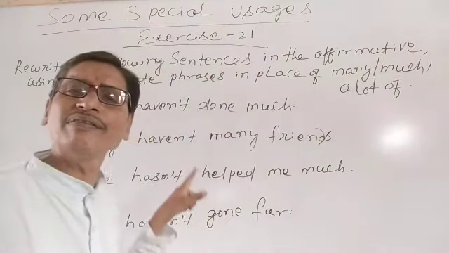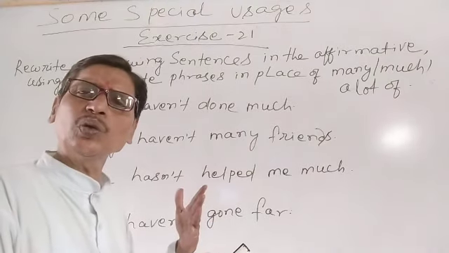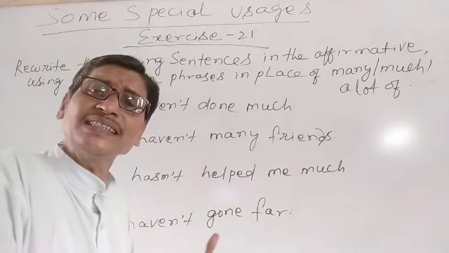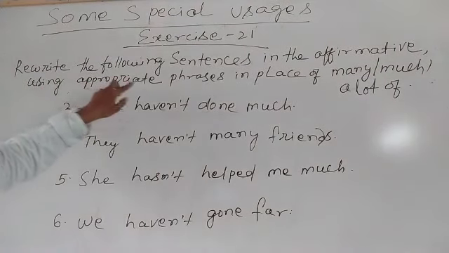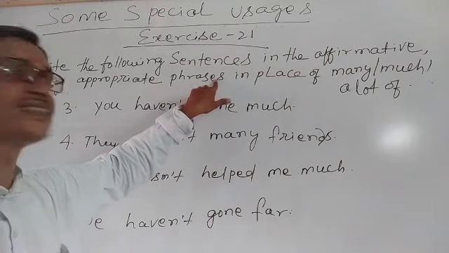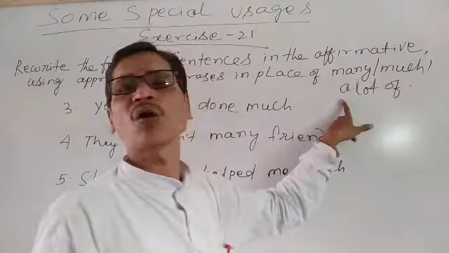Sentences have been given in negative or interrogative. We have to convert them into affirmative, that means the positive sentence. What will we do? Using appropriate phrases in place of many, much, a lot of.